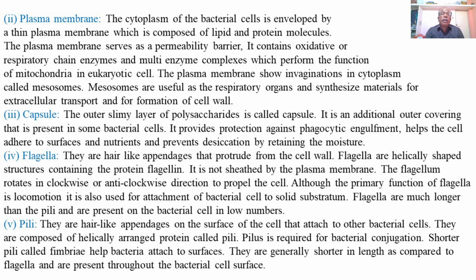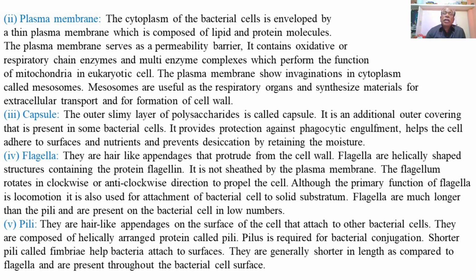Then the capsule. The outer slimy layer of polysaccharides is called the capsule. So the plasma membrane is present just next to the cytoplasm, but the outermost covering of the bacterial or prokaryotic cell is called the capsule. The outer slimy layer of polysaccharides is called the capsule.